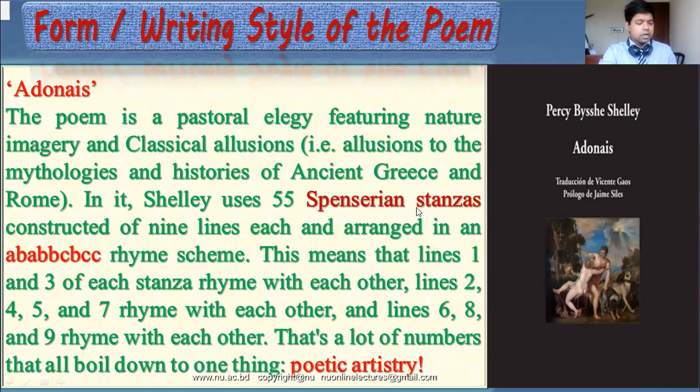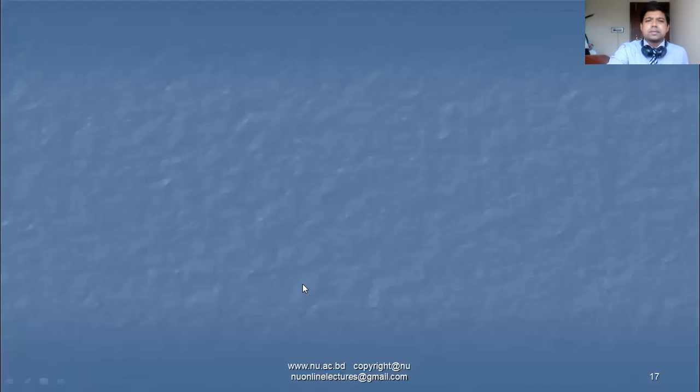That is very important. Edmund Spenser introduced this stanza, of nine lines, arranged in the rhyme scheme A B A B B C B C C. All the 55 stanzas follow this rhyme scheme. This is a really outstanding creation in the history of English literature. This is the poetic artistry, and that is why it is very famous.